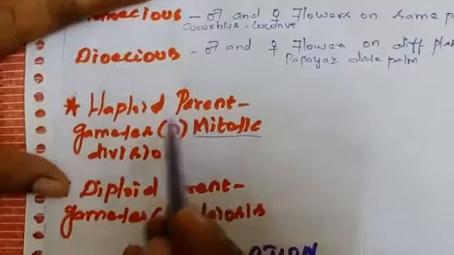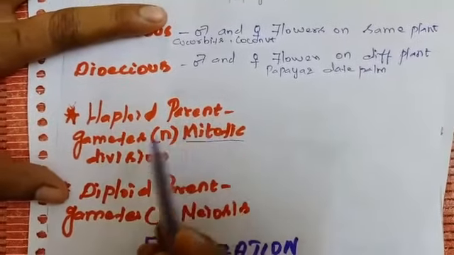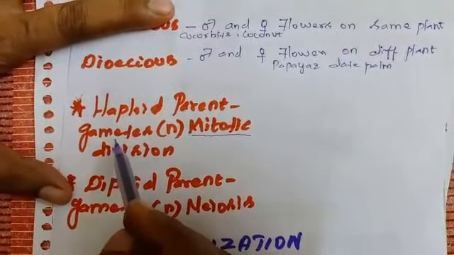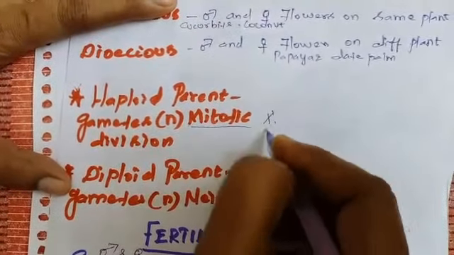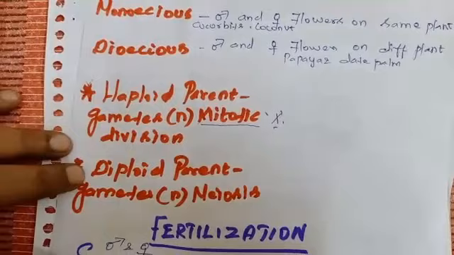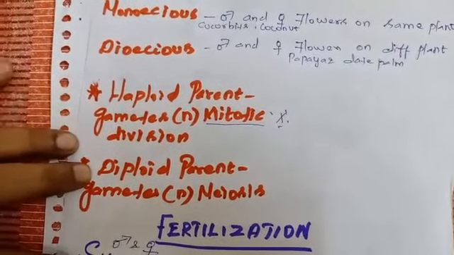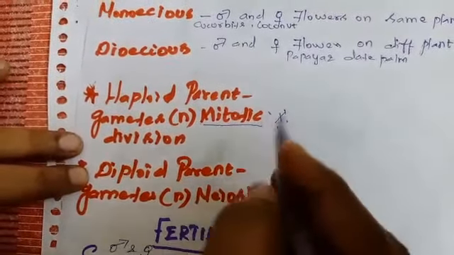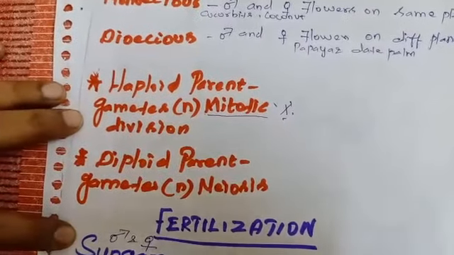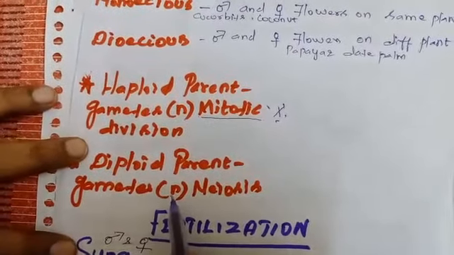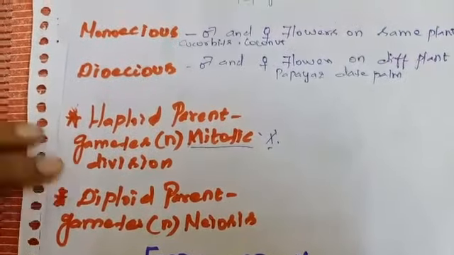Okay. Special points. Haploid parents produce haploid gametes by means of what division? Mitotic division. See, haploid parents produce gametes, in haploid condition, by means of what division? Mitotic division. Diploid parents produce gametes, which are also haploid in condition, by means of what division? Meiotic division.